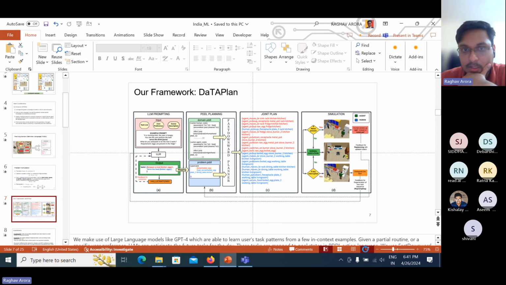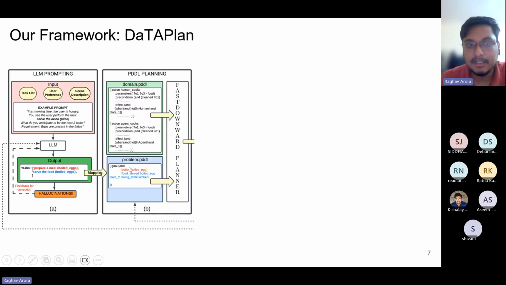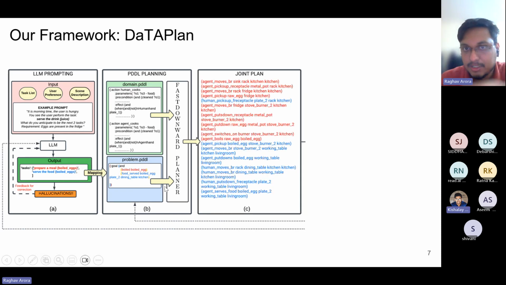So, for example, whatever task is anticipated by the LLM is mapped in the form of a goal state, which is provided to the agent. So the agent computes this plan, and the LLM's tasks are mapped to this. Because our task list is closed, we only perform a closed set of tasks. So every task anticipated by the LLM is mapped to a given goal state for the agent.